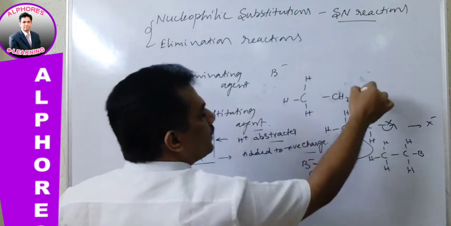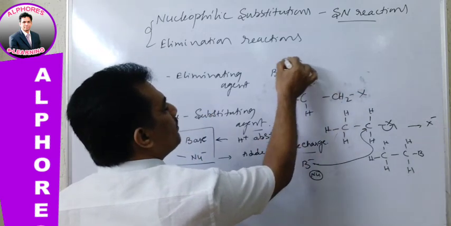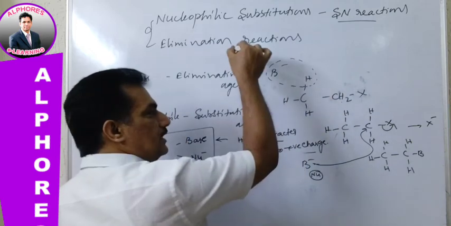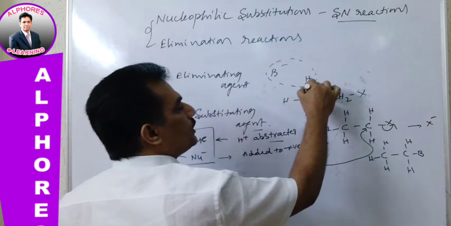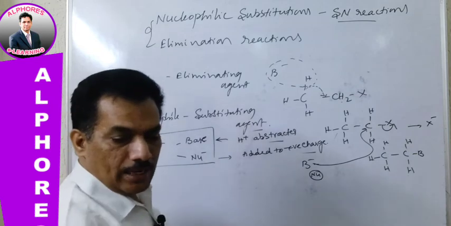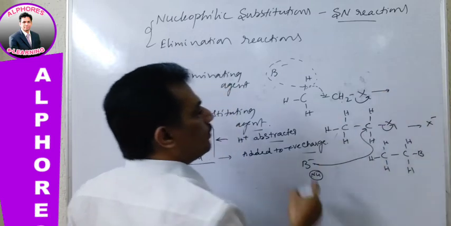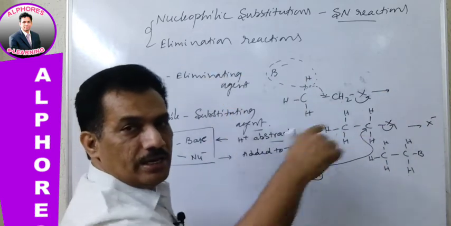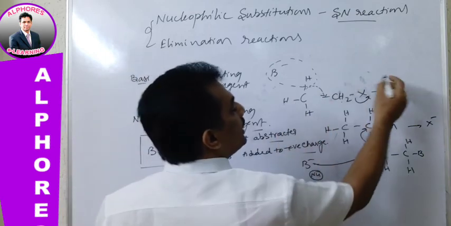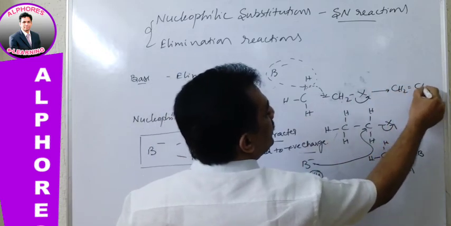Instead of going to this carbon, it abstracts one of these hydrogens. When it takes this hydrogen, the sigma bonded electrons come to form a pi bond with this carbon, and because of that X minus is released. Here H plus, there X minus. These two releasing tendencies convert this substrate into CH2 double bond CH2.